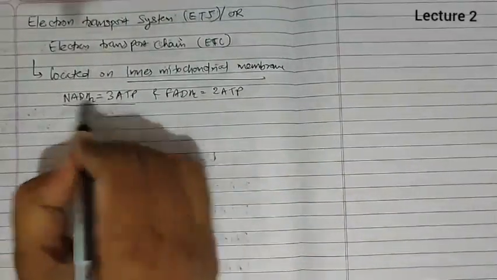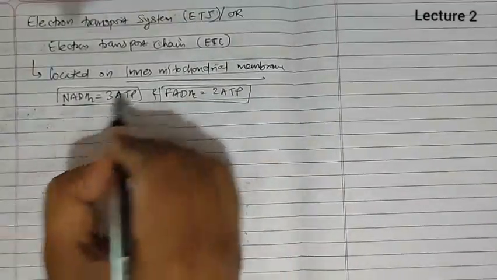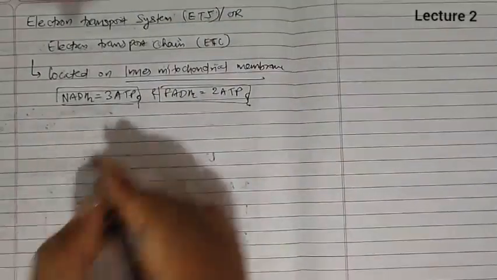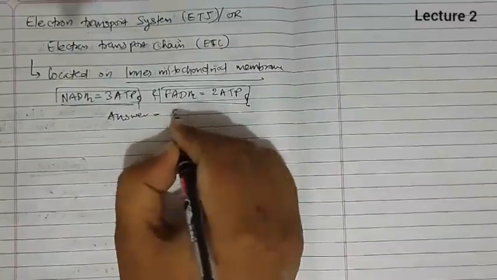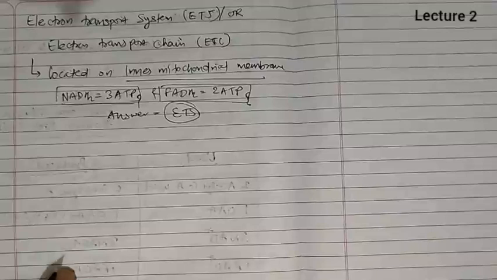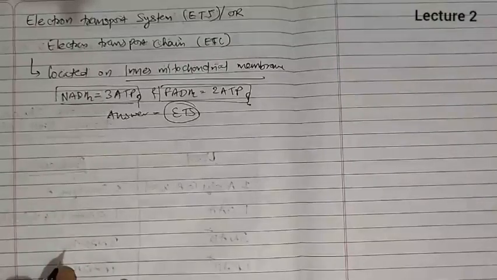So we have considered and remembered it as a fact. But why is NADH2 equal to 3 ATP and why is FADH2 equal to 2 ATP? The answer to this question is ETS. ETS will explain to us how NADH2 equal to 3 ATP is formed and how FADH2 equal to 2 ATP is formed.